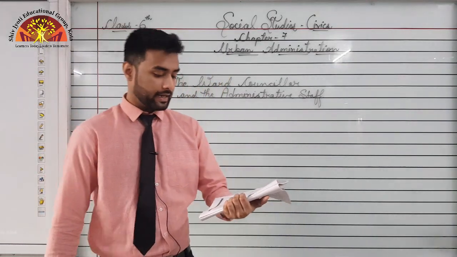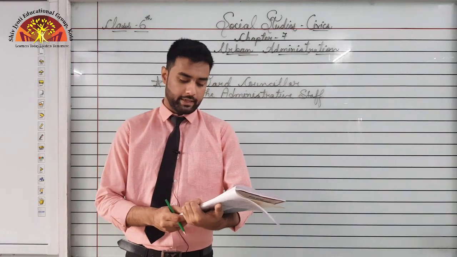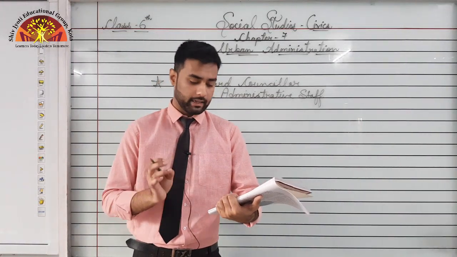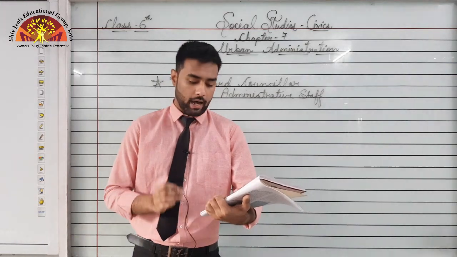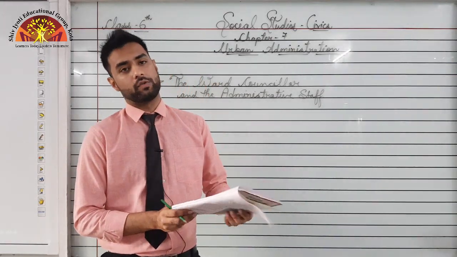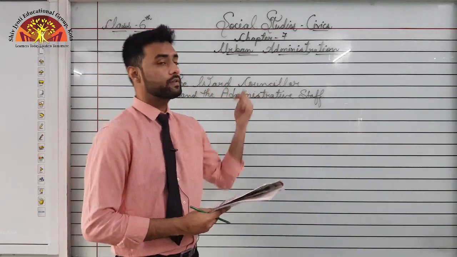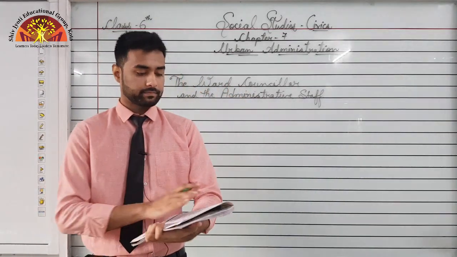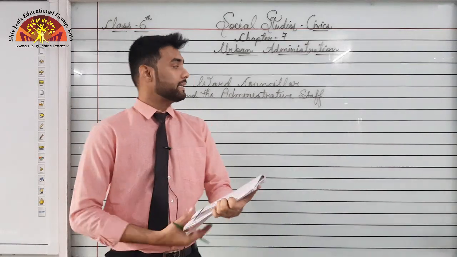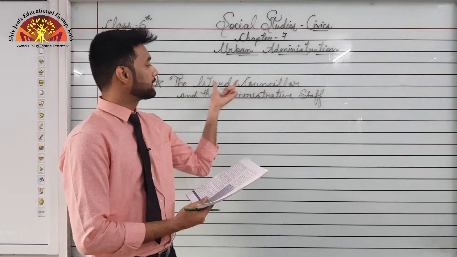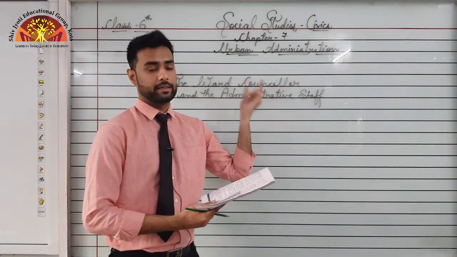The decisions like where a park or a new hospital should go are usually made by the ward councillors. Underline this on page number 58, last lines. Okay, the decisions like where a park or a new hospital should go are usually made by the ward councillor. Now we are learning about a new person, that is ward councillor. Let's see who this is. But first, let us discuss what is a ward. Okay, first discuss what is a ward, then we will discuss the person.